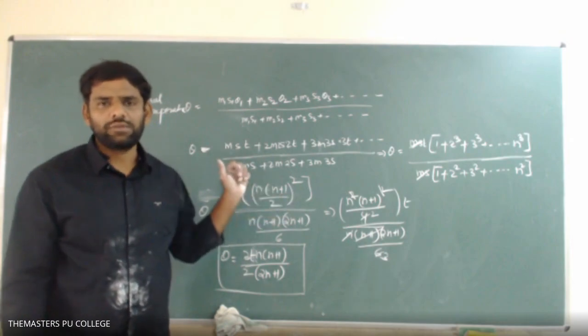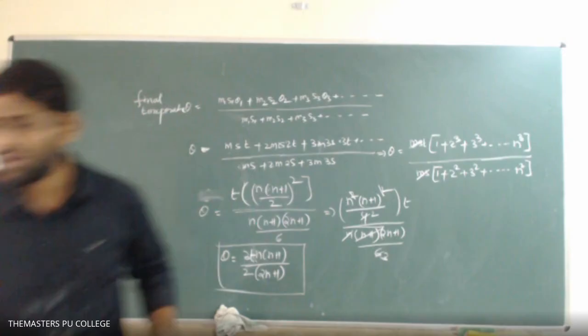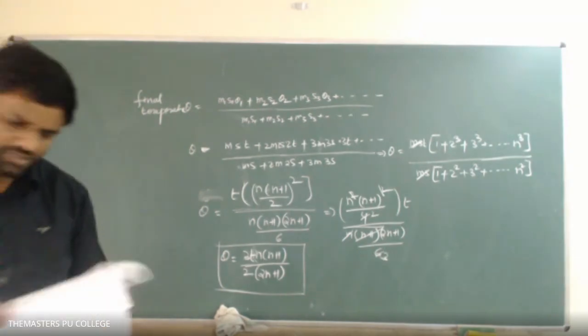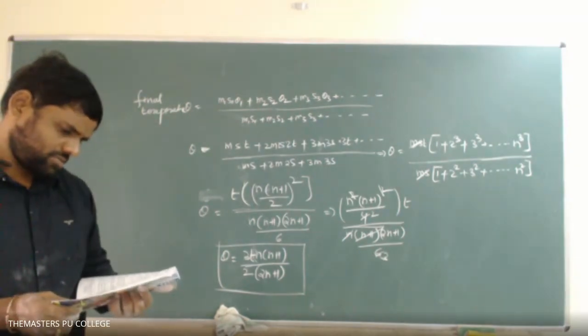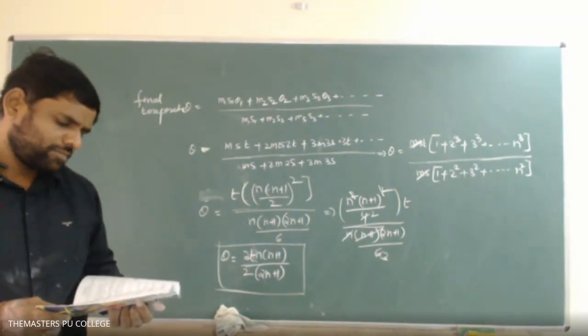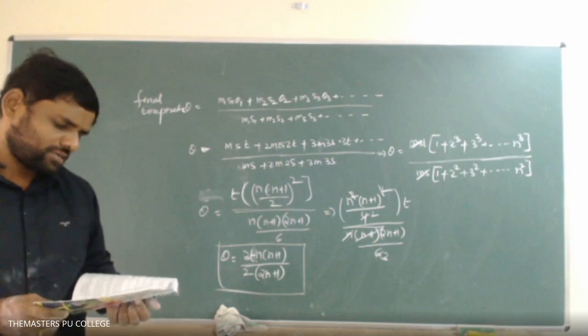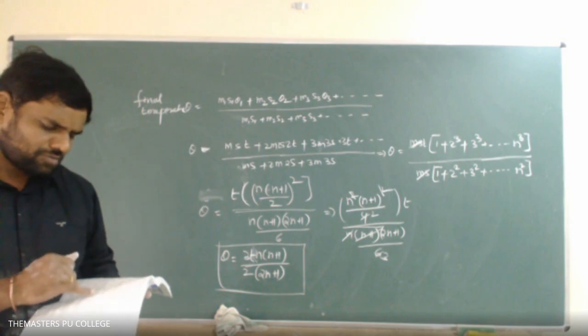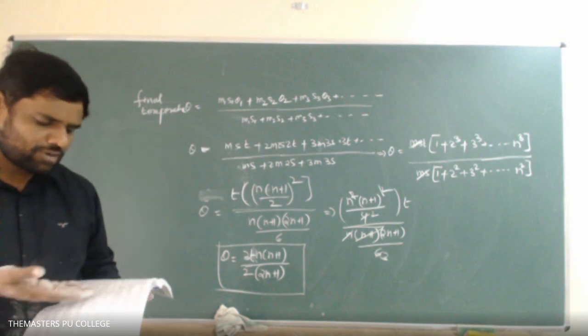Sir, in option, t is not there, sir. Which one? An option is not there. It's okay, make the correction. Because all options are in n plus 1, it does not represent the temperature.